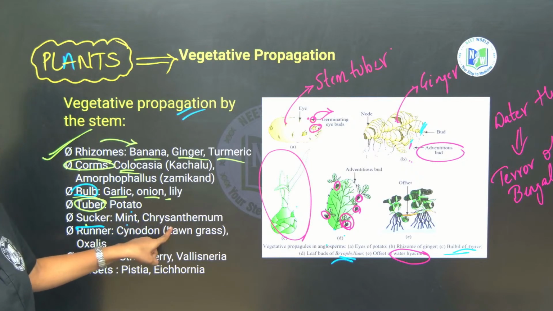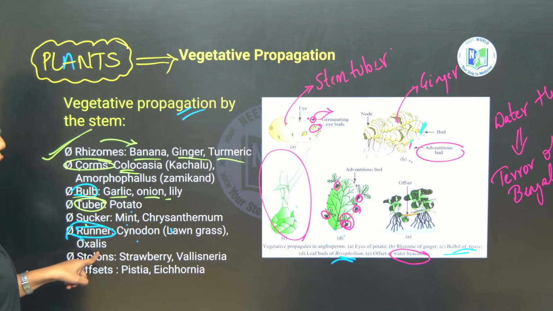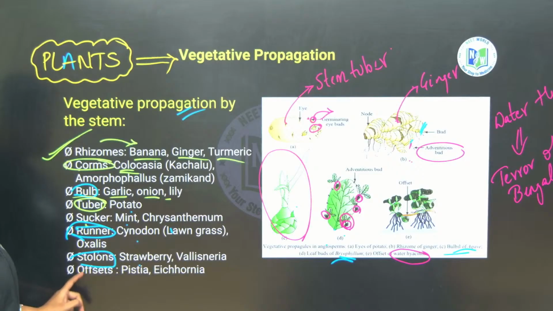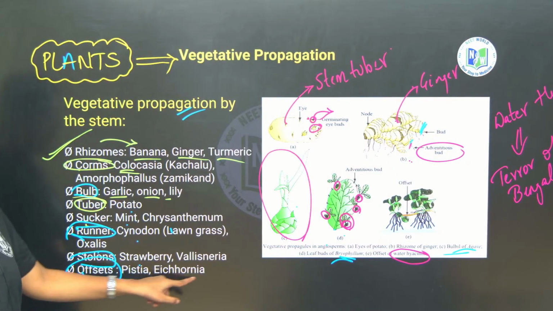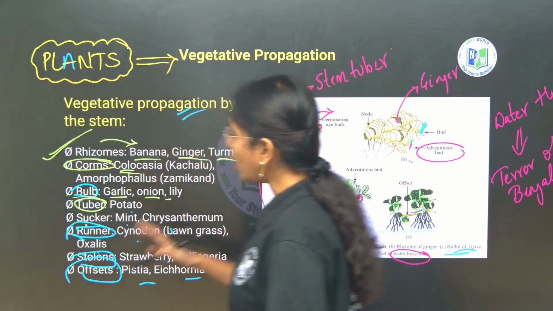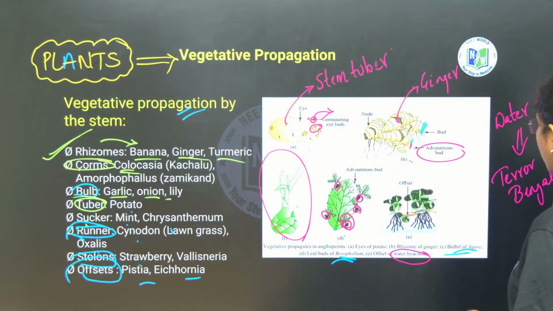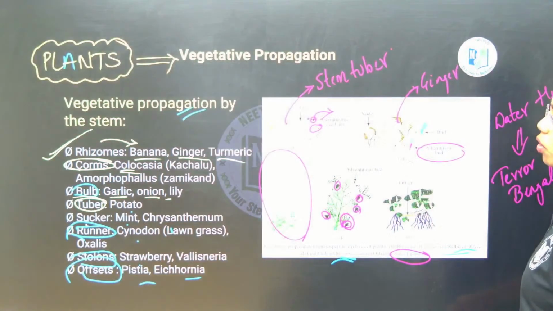Example, mint and chrysanthemum. This will also help in what? Vegetative propagation. Next, runner, cynodon and oxalis, grass and oxalis. Next, stolon. Example, vallisneria and strawberry. Next, offset, pistia and eichhornia. These are the examples. Fine, right? So all the examples you have to learn more clearly.